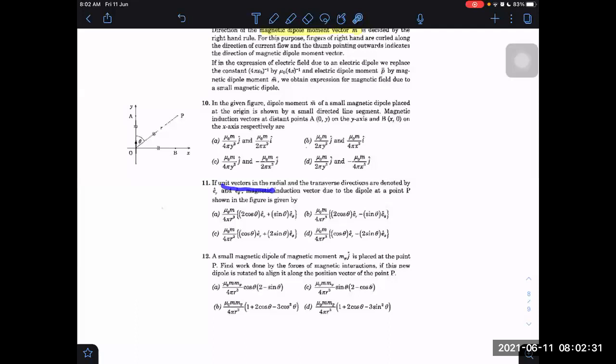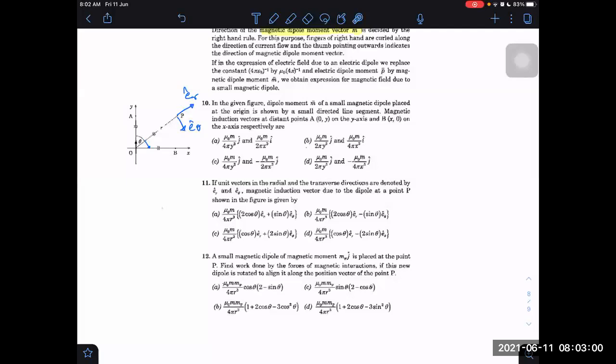Unit vectors in the radial and the transverse direction are denoted by E_r and E theta. E_r is r cap direction. This is E_r, and theta means this direction will be theta along increasing. Theta will always be taken in the direction of increase of theta. So we started theta from this side, and it is increasing in this direction. So I will take E theta. This is the transverse direction. E_r, E theta. Now, what they have asked, we have to find.